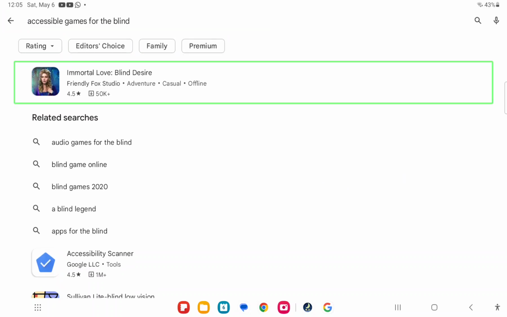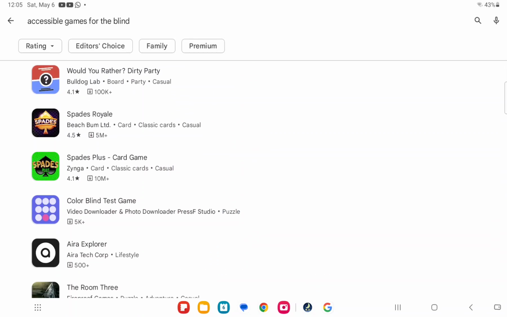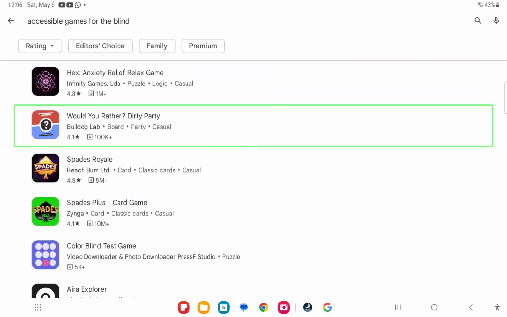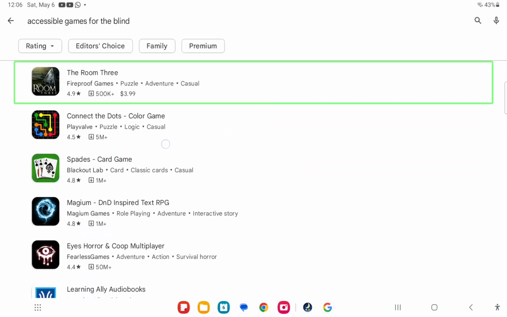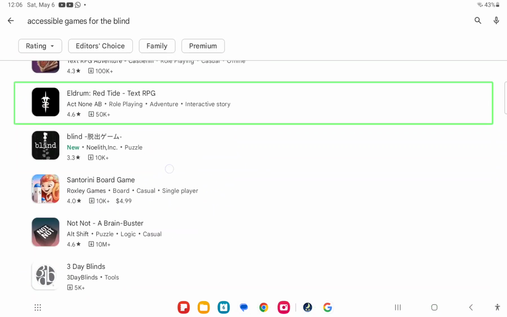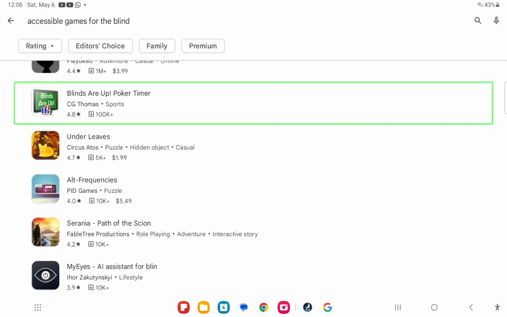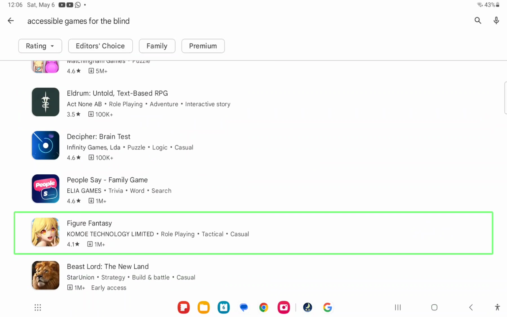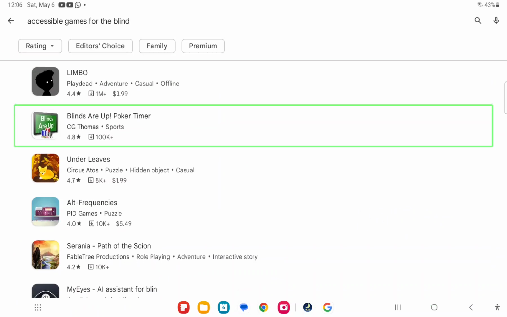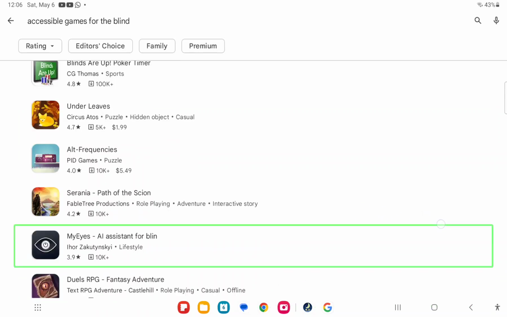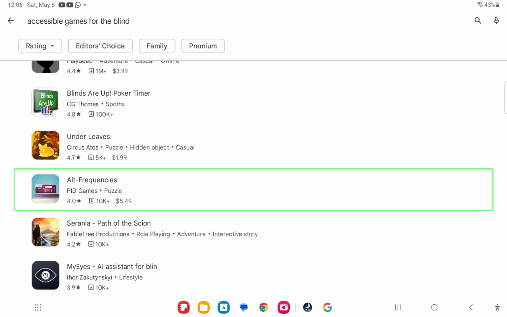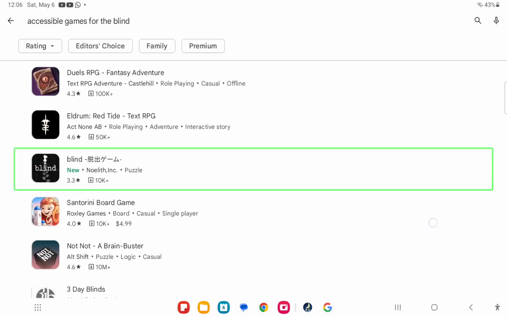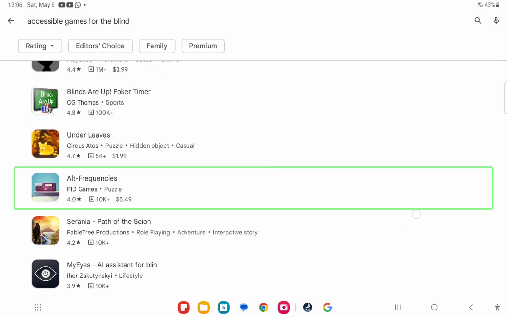Immortal Love. Button. Blinds are up. Poker timer blinds. Limb. All free.